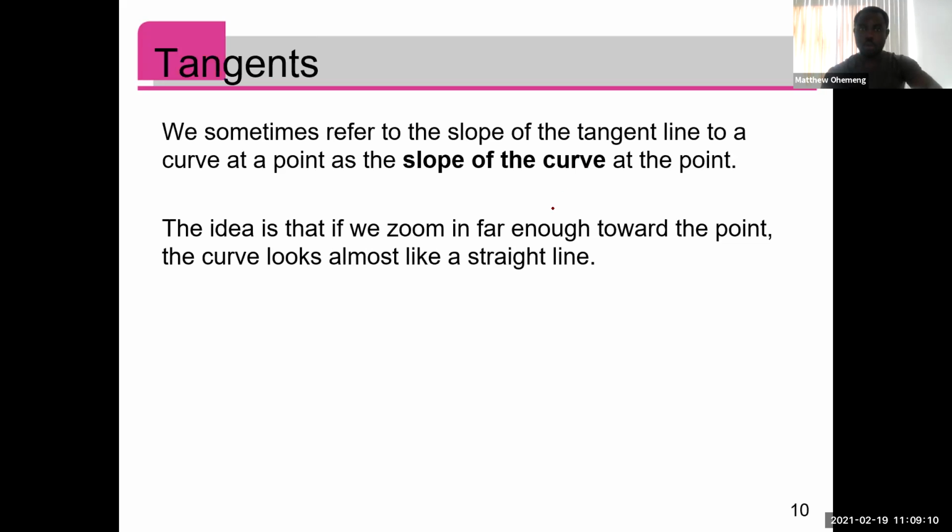Okay, so let's look at some other ideas. Now, as you see, say you have a tangent line to a curve at a point. Then you notice that at exactly the point of contact, if you zoom in, then it turns out that the tangent line and the curve are indistinguishable at the point of contact.